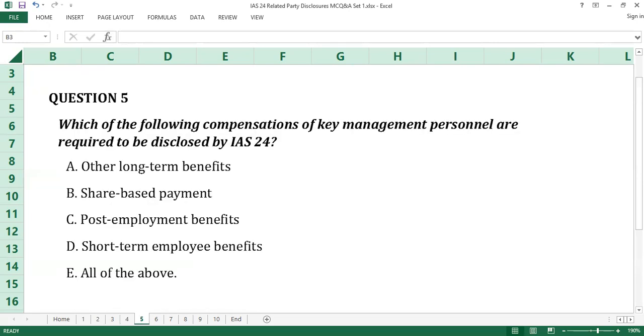Question number 5. Which of the following compensations of key management personnel are required to be disclosed by IAS 24? A. Other long-term benefits. B. Share-based payment. C. Post-employment benefits. D. Short-term employee benefits. E. All of the above. Time counts.